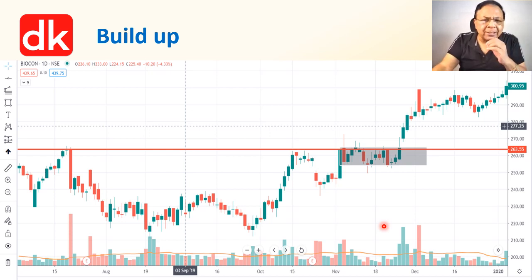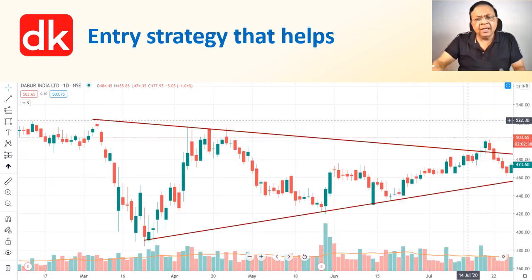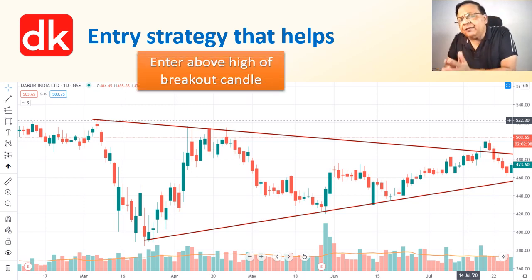So this is a good situation when build-up takes place either in the shape of a tight consolidation or an ascending triangle, as we have already shared with you with an example. The entry strategy that helps: we should make an entry after a decisive breakout, which I have already discussed with you. Entry above the high of the breakout candle will help you to avoid a false breakout to a large extent.